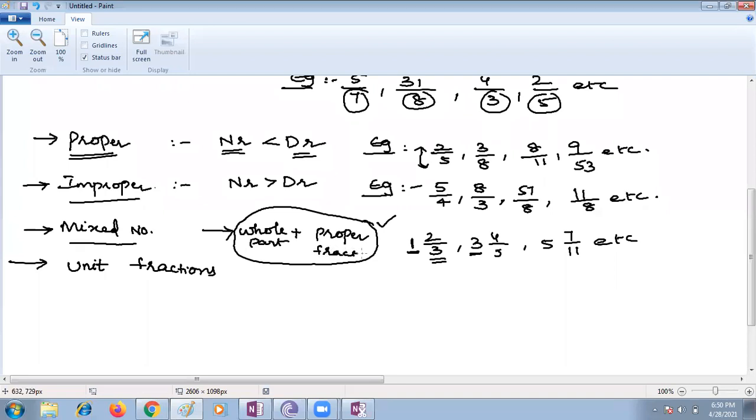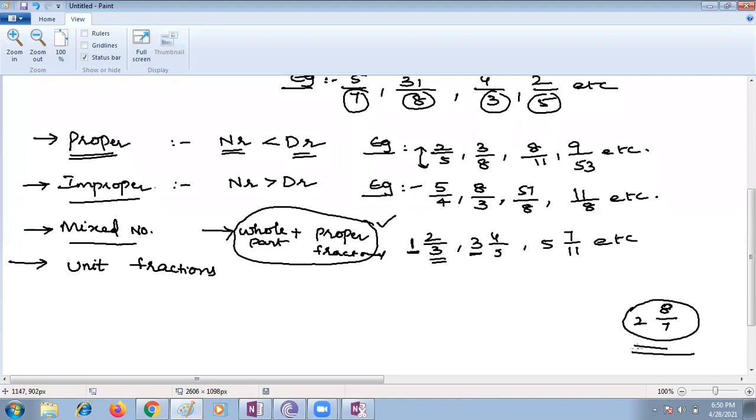Proper fractional part. This is very, very important, children. Sometimes in the question you are getting, when you are simplifying and writing your answer like that, you have unit fractions, where the numerators are 1. Is it a mixed number? Is it a mixed fraction, children?